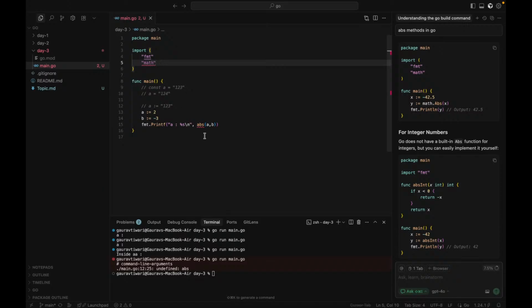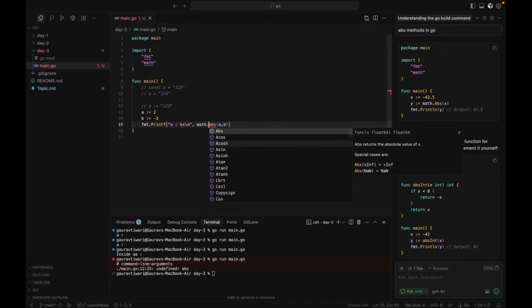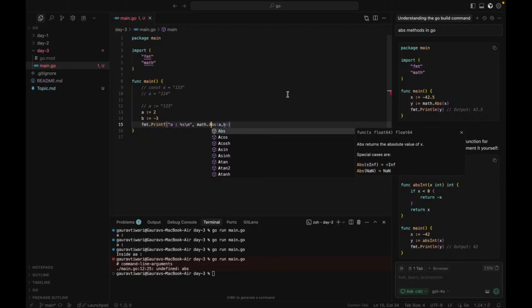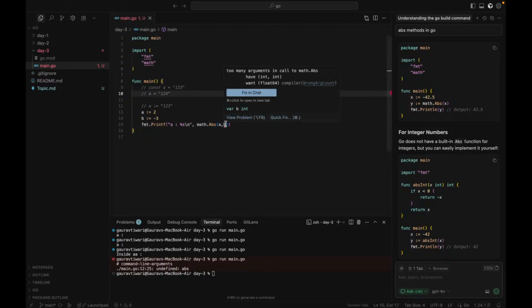Math, now here also math.abs. That's it. Okay, I guess there's something in error. Oh, it's caps. Why am I getting this? Too many arguments in the call. Okay.